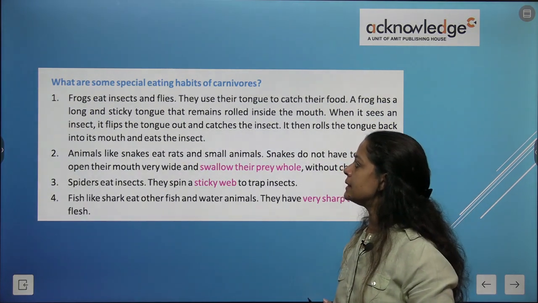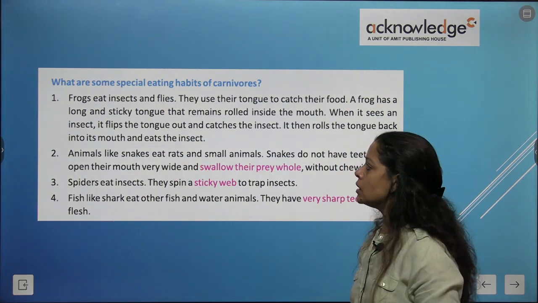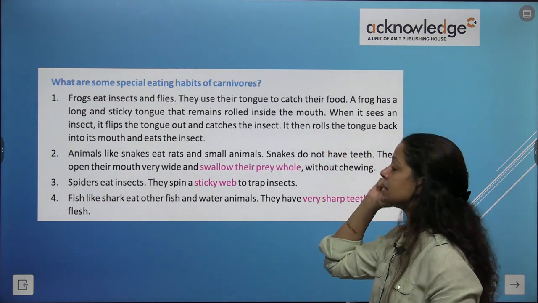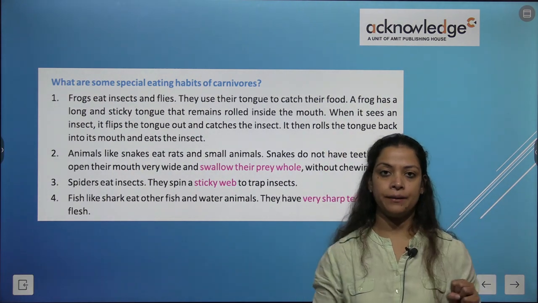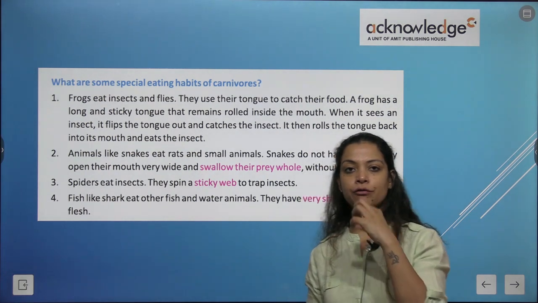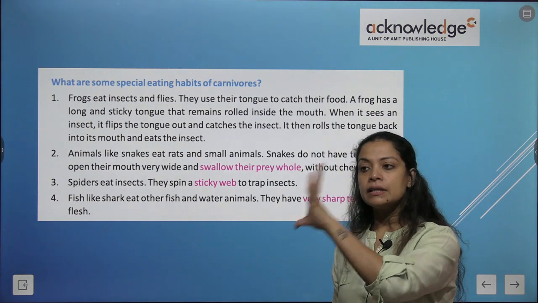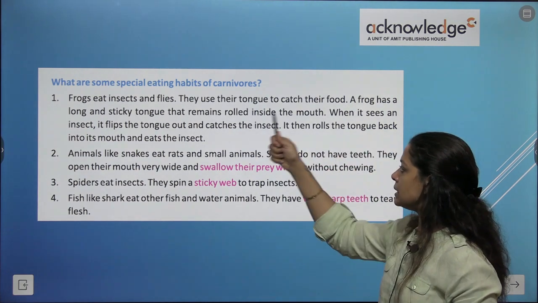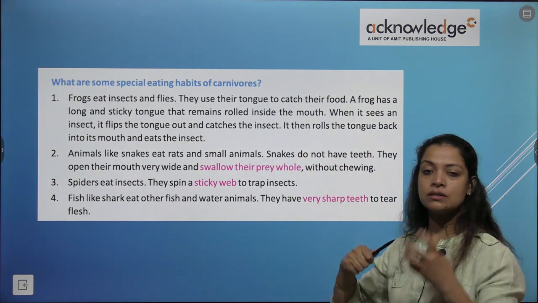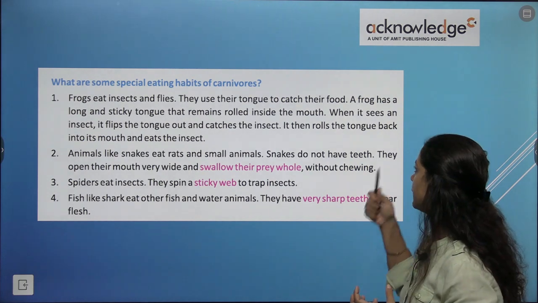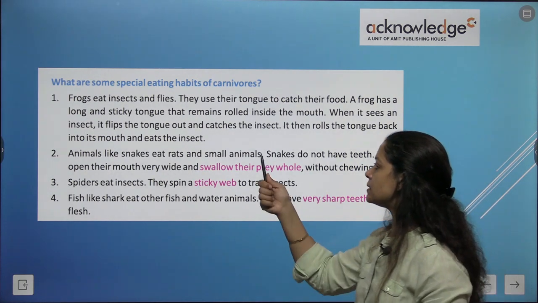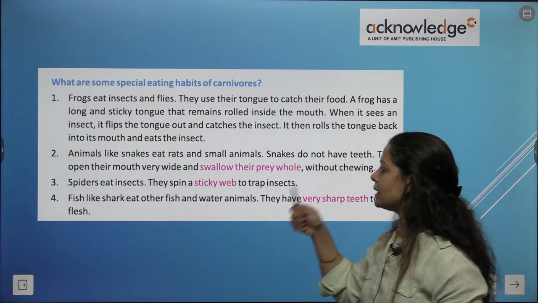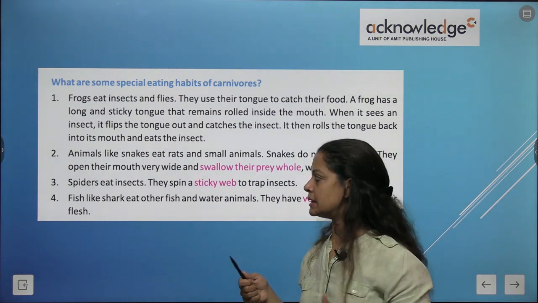What are special eating habits of carnivores? So frogs eat insects and flies. They use their tongue to catch the prey. तो आपने देखा होगा lizard के, frog के, they have a long tongue. So they catch their food with the help of their tongue. And their tongue is sticky by nature, जिसके वजह से वो उसमें चिपक जाते हैं. When it sees an insect, it flips the tongue and catches the insect. It then rolls the tongue back into its mouth and eats the insect.